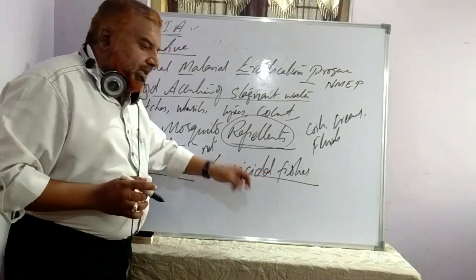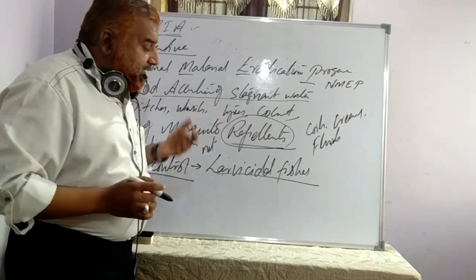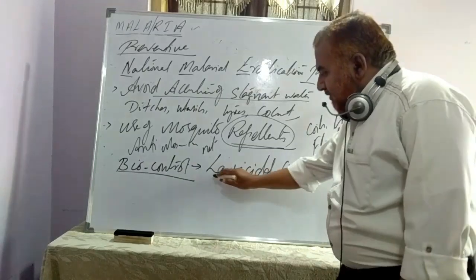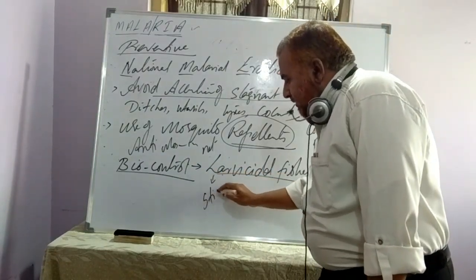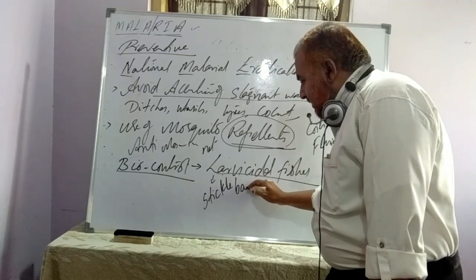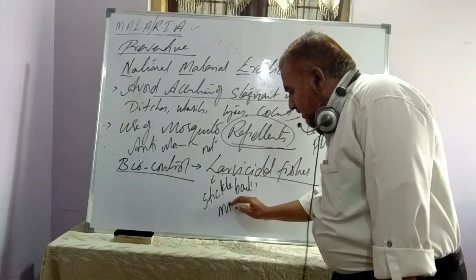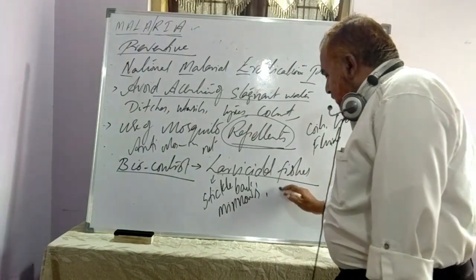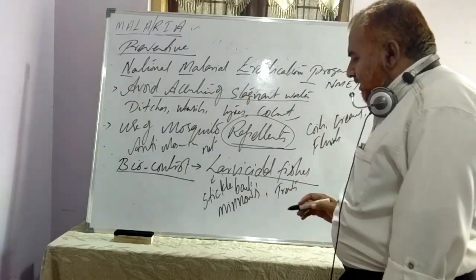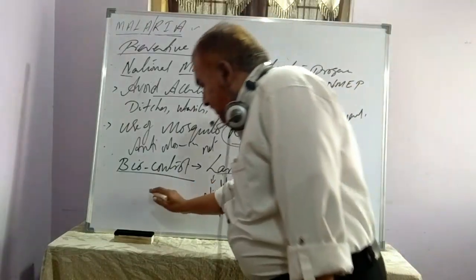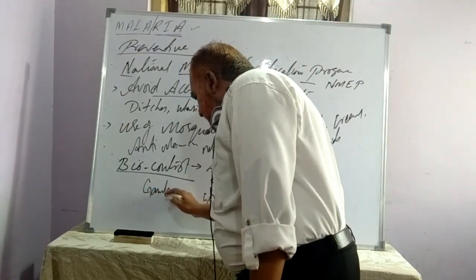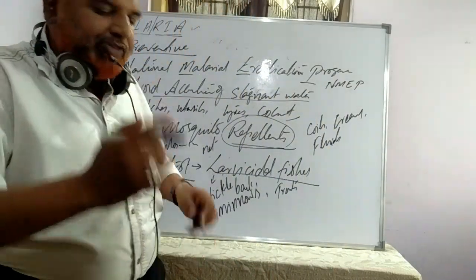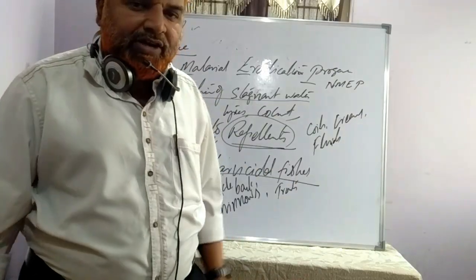For example, we have stickleback, minnows, trouts, and one more fish, Gambusia. These are the few fishes which specifically feed on the larvae of mosquitoes.